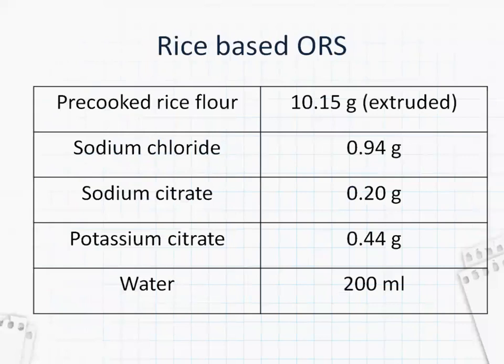This is the rice based ORS formula, pre-cooked rice flour here. And see, there is no glucose here. There is only pre-cooked rice flour. And others, sodium chloride, sodium citrate, and potassium citrate commonly are there. And water is lesser. There we saw 1 liter, here 200 milliliter. This is the rice based oral rehydration solution.